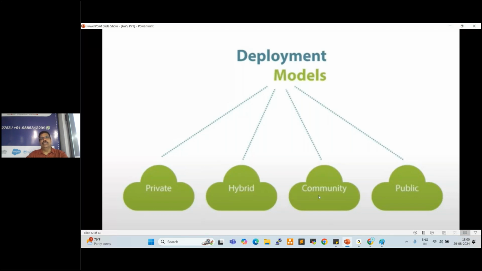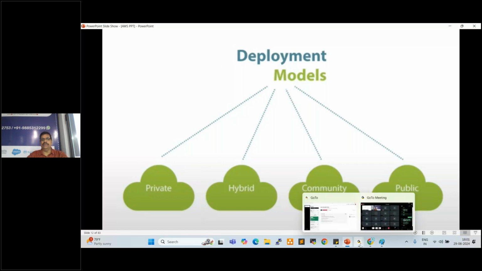Next one is community cloud. It's a government cloud, defense cloud, which is a very highly secure cloud. So private cloud, public cloud, hybrid cloud, community cloud: four deployment models. Any questions so far? Is it clear to you?